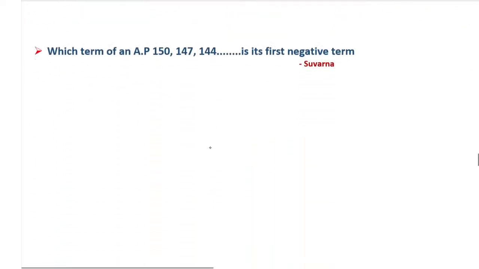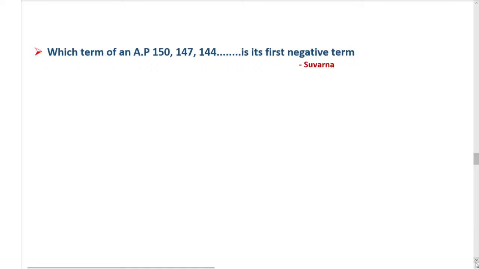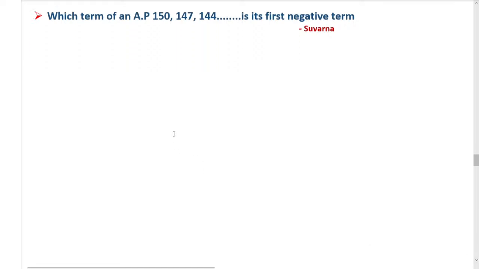The next question is given by Suvarna, once again from Murdeshwar. Suvarna is here, I think. So it is given by her. Which term of the AP 150, 147, 144 is its first negative term?